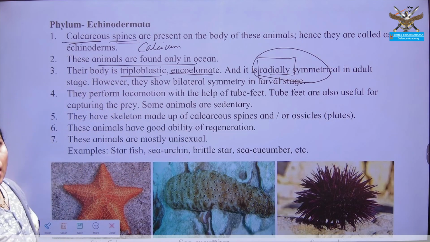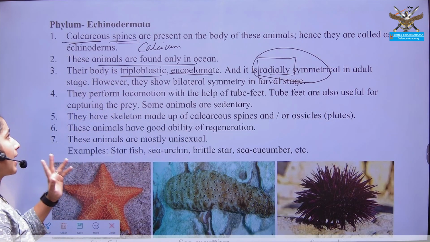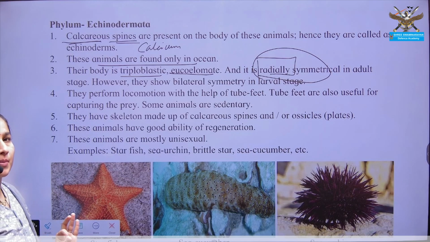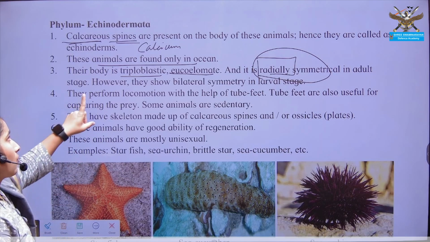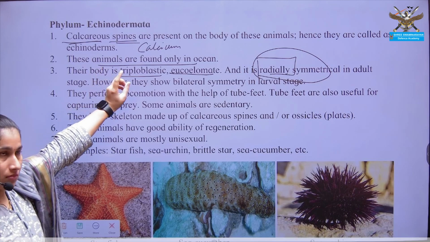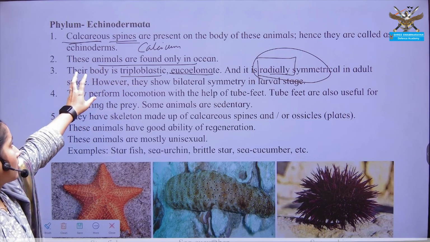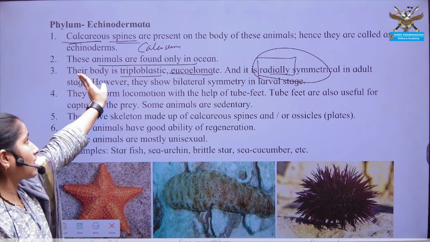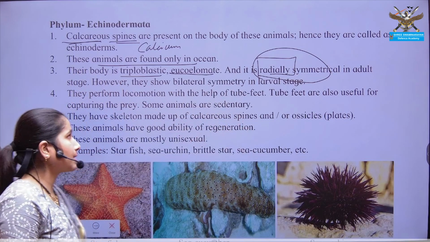It is aquatic, specifically marine. These Echinodermata organisms are mostly marine in habitat. What grade of organization? Tissue grade and organ grade of organization, along with triploblastic, eucoelomate and radial symmetry.